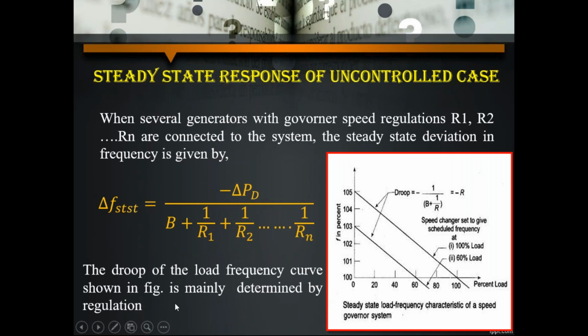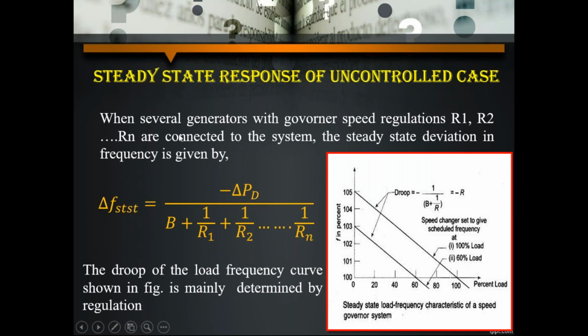Now, if you want to find the number of units regulation, this is the formula we have to use. Delta F static is equal to minus delta PD divided by B plus 1 by R1 plus 1 by R2 plus and so on 1 by R. Now see here, the minus R value gives the drooping characteristics. Drooping characteristics means the performance is falling. So this graph is given by the load at a particular load, that is 100% and 60%. Okay, so this is the representation graph.